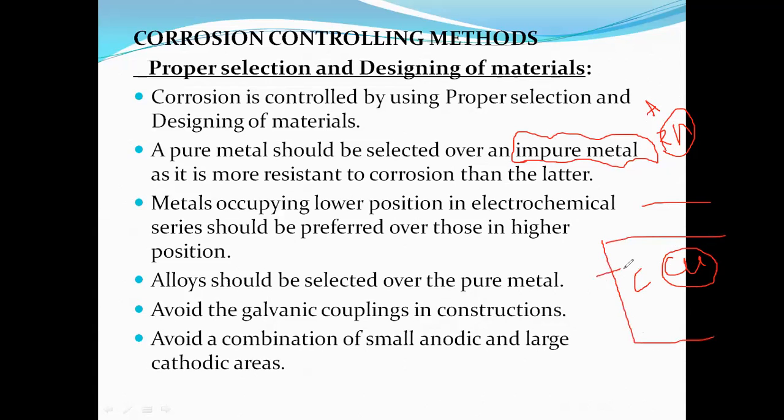Now, when we are preparing any metal, the metal which occupies the bottom of the electrochemical series, I'm repeating, the metal which is occupying the bottom of the electrochemical series contains a low rate of corrosion.